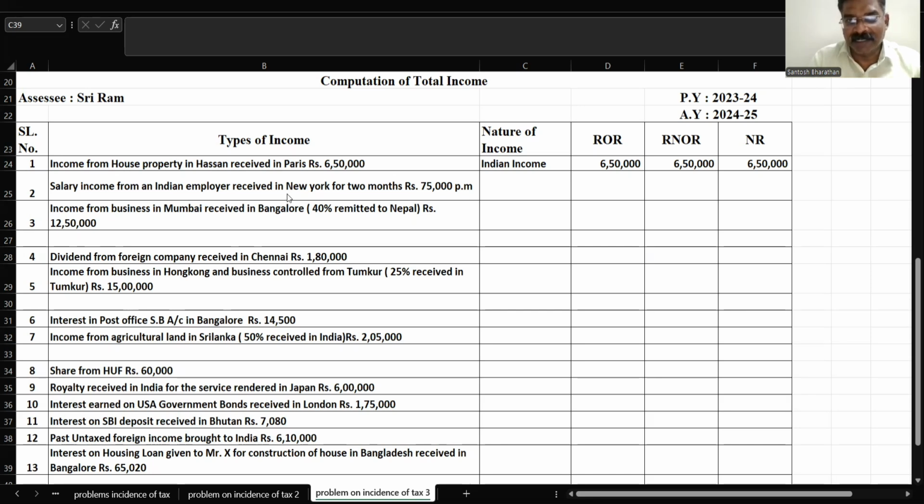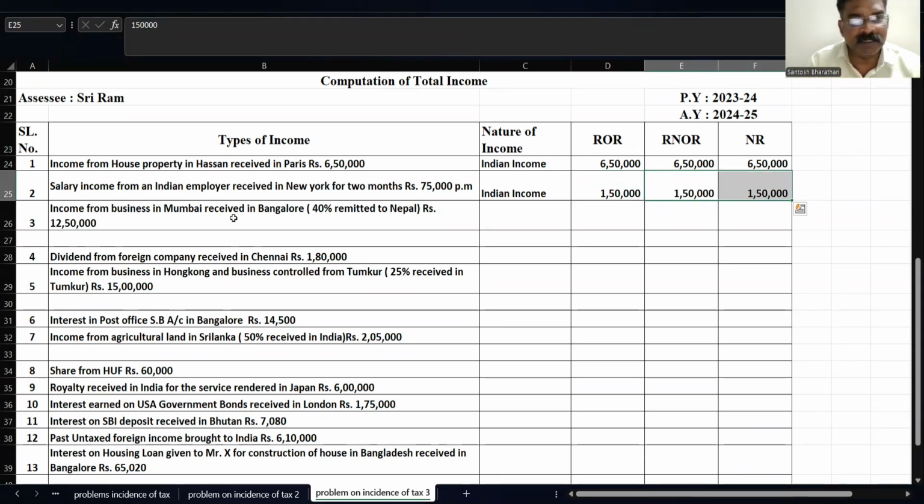He is an employee of an Indian employer. So here he is receiving a salary while working in New York for a period of 2 months, 75,000 per month. Basically, we treat this as an Indian income. Why Indian income? Because it is earned in India. So 75,000 into 2 comes to around 1,50,000. If it is Indian income, it is taxable in all the three cases.